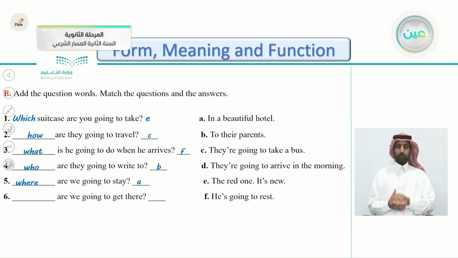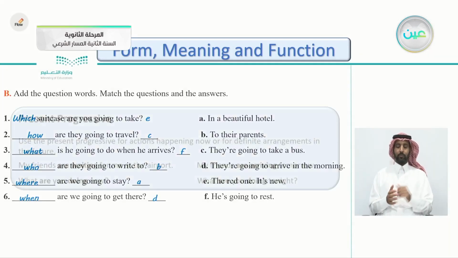The last one, are we going to get there? You're asking about the time you're going to get there, to arrive there. How do we ask about the time? Very good. When are we going to get there? So which one of these indicates a time? Yes, this is the last one, of course, the letter D. They're going to arrive in the morning. This is the time expression here. This is the answer here. In the morning.